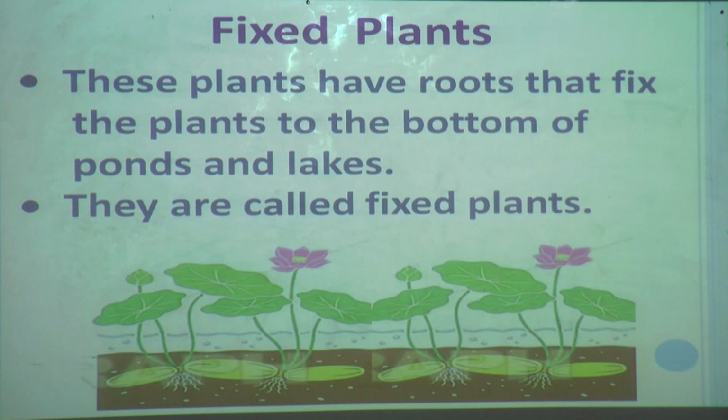We are learning about aquatic plants, and this is the second type, fixed plants. Why are they fixed? Because these plants have roots that fix the plants to the bottom of the ponds and lakes. That's why they are called fixed plants. Now we will see how they are adapted in this condition.